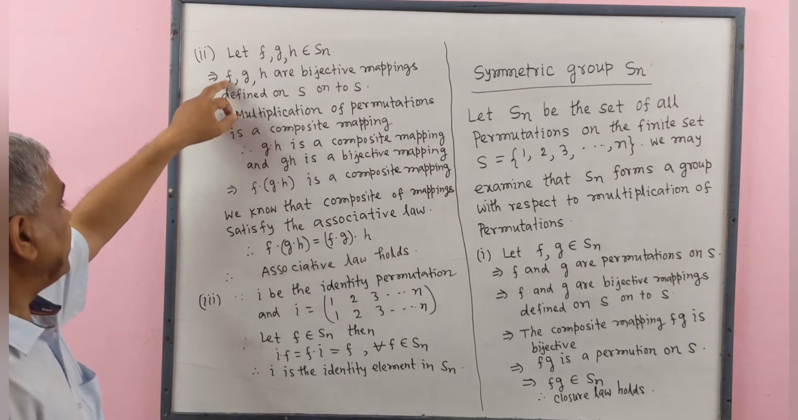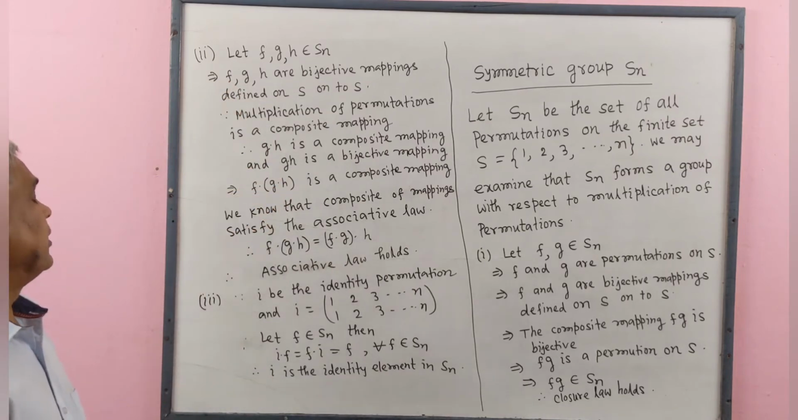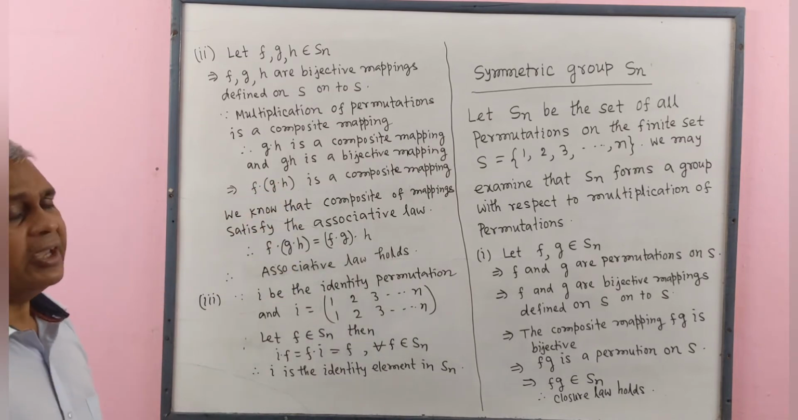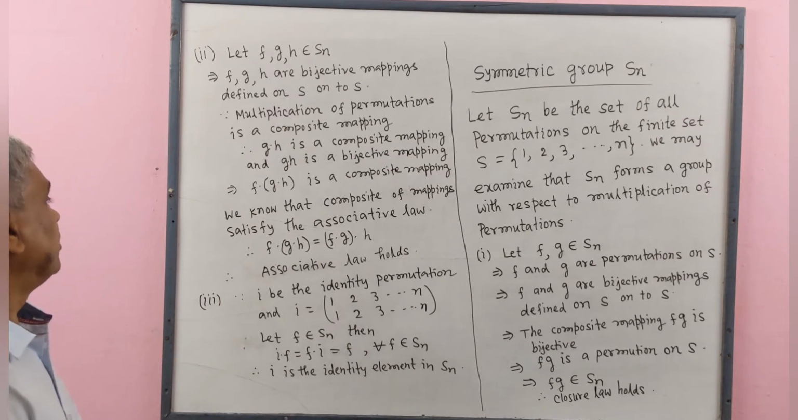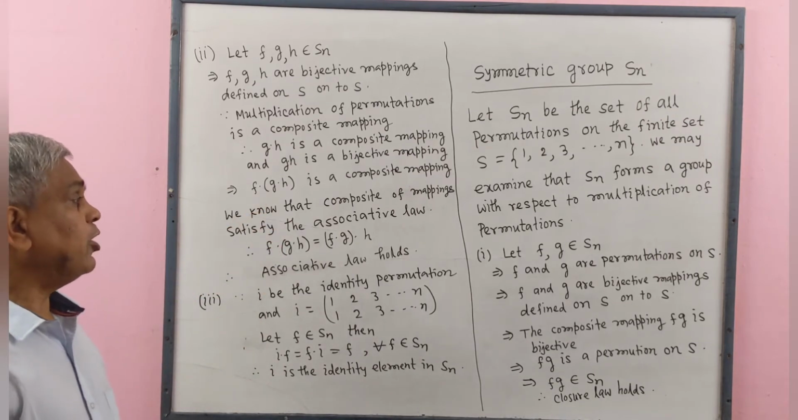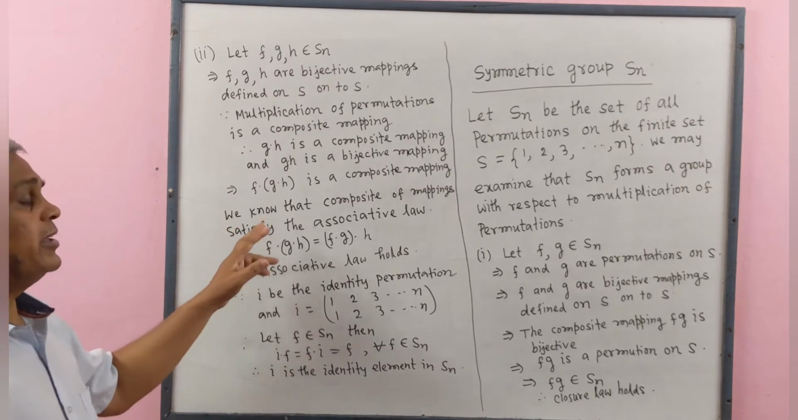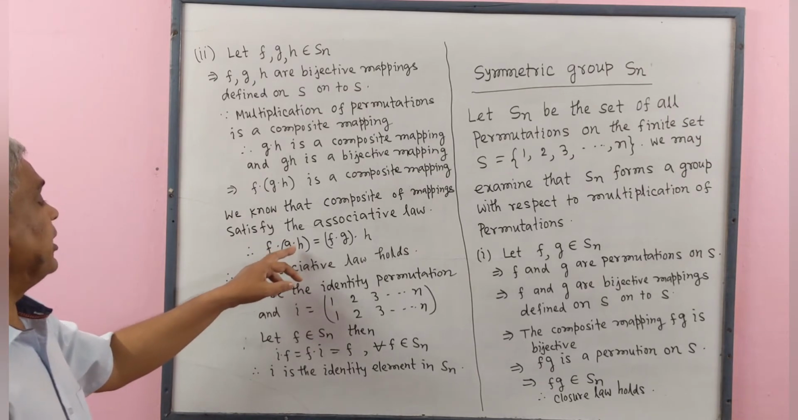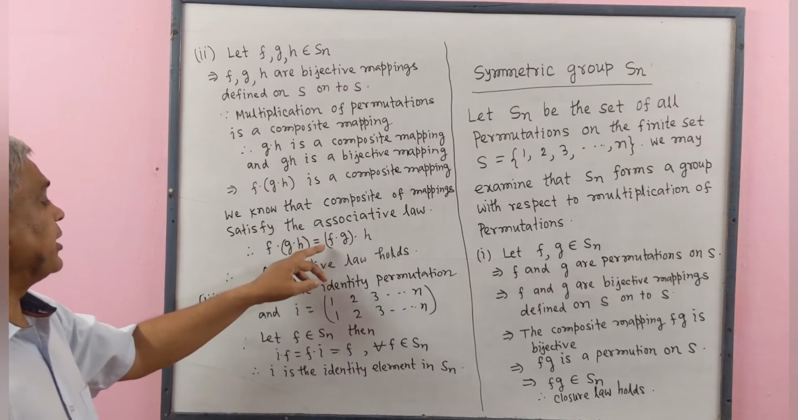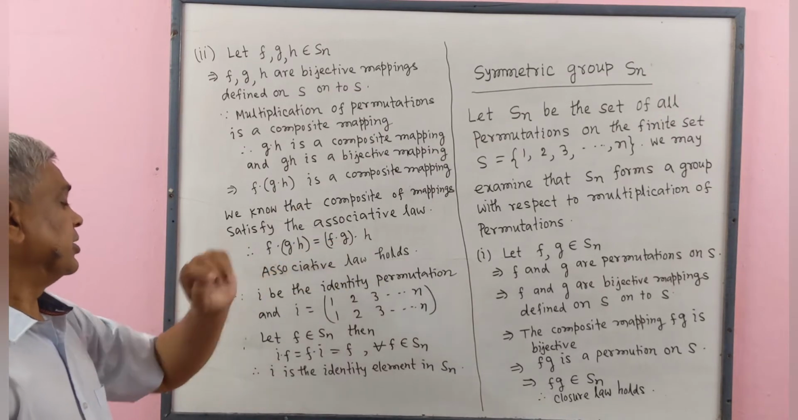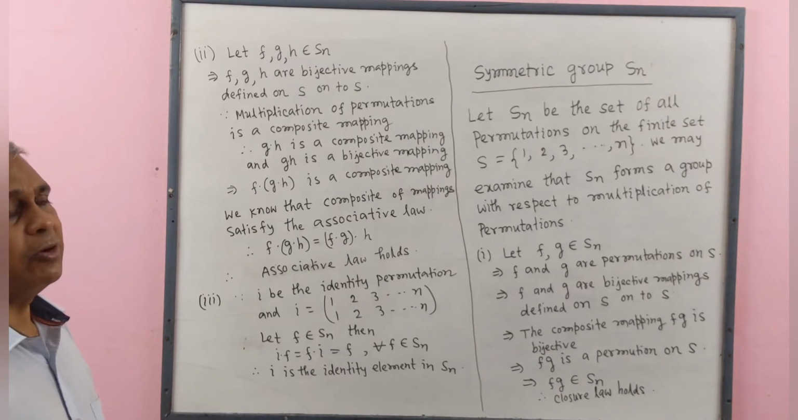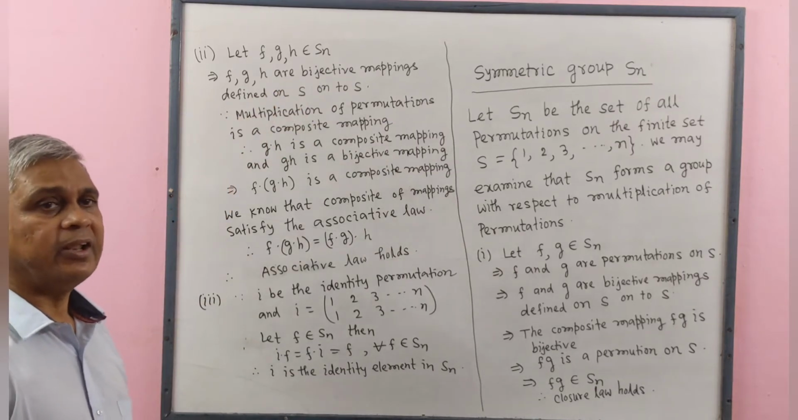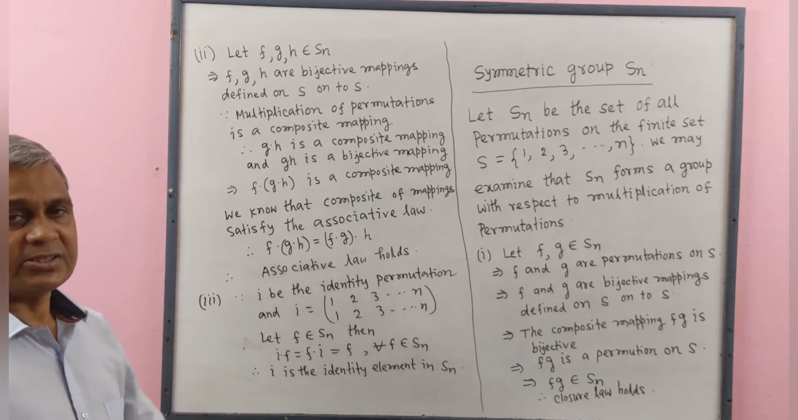F is a bijective mapping and GH is a bijective mapping. Therefore, F∘(G∘H) is a composite mapping. We know that composite of mappings satisfy the associative law. Therefore, F∘(G∘H) equals (F∘G)∘H. Hence, associative law holds in Sn with respect to the binary operation, multiplication of permutations.